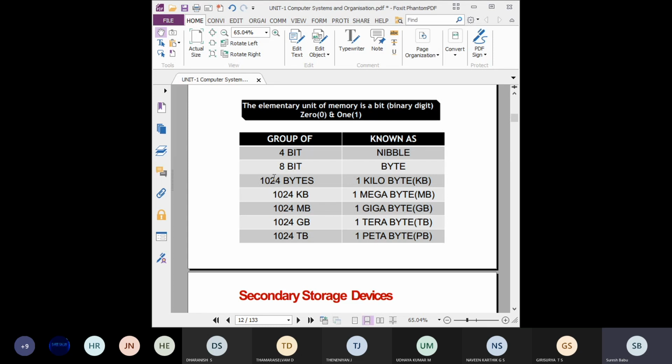At least know these terms. What is the expansion of MB, GB? In the exam they will ask you to arrange them in order, which is the smallest, in ascending or descending order. Students, understood? Yes, sir.